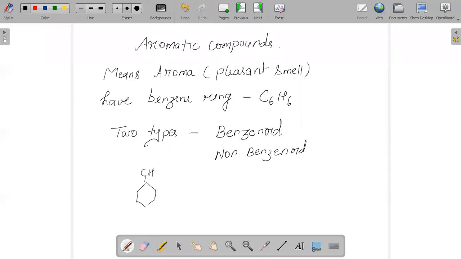It is very important to know these names. When a benzene ring has an attached CH3, what is the name? It is called toluene. Similarly, naphthalene, anthracene. So all those names and their structures, do learn that. It's very, very important. Ethyl benzene, we call it phenyl ethane. Xylene: orthoxylene, metaxylene, paraxylene. All those names and their structures are very, very important.